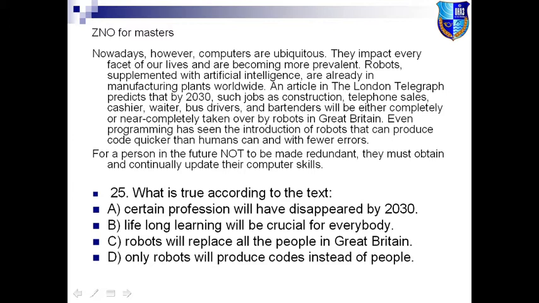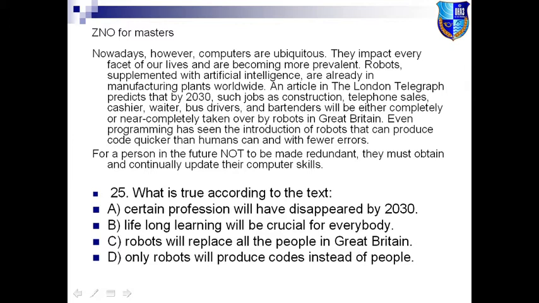So question 25, what is true according to the text? Here we are. It means that we have to look at the whole text. The answer could be in every part of the text. Only if we analyze the whole piece, the whole part of this reading, we will be able to answer this question.